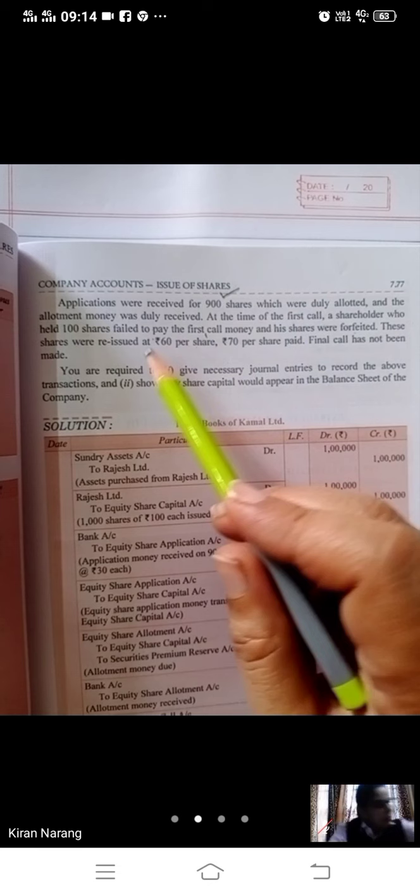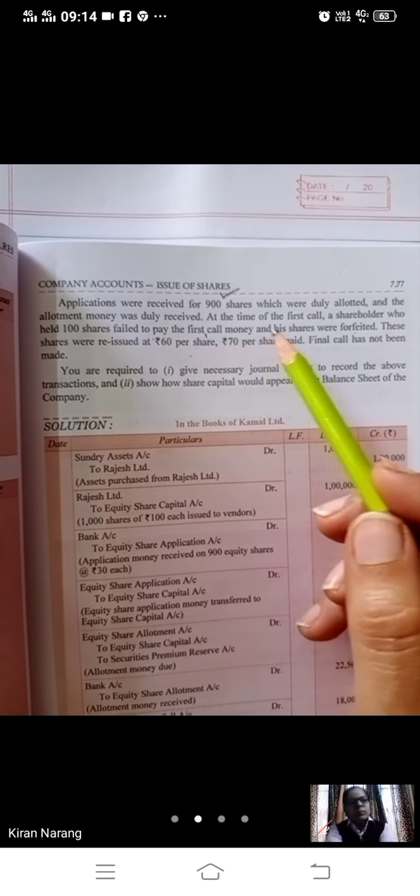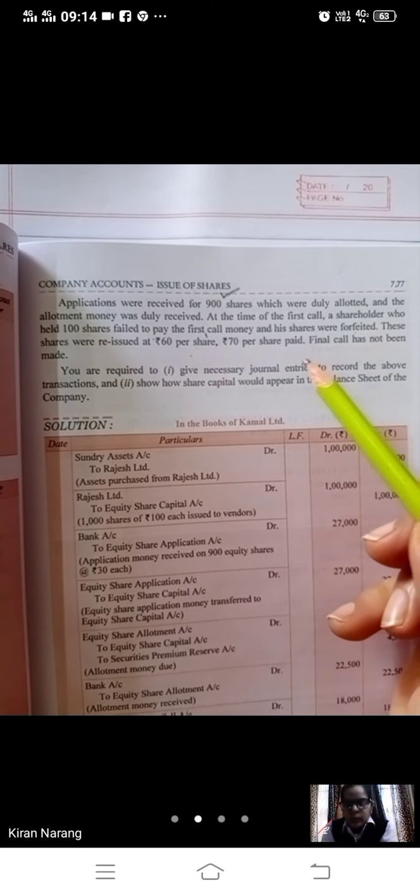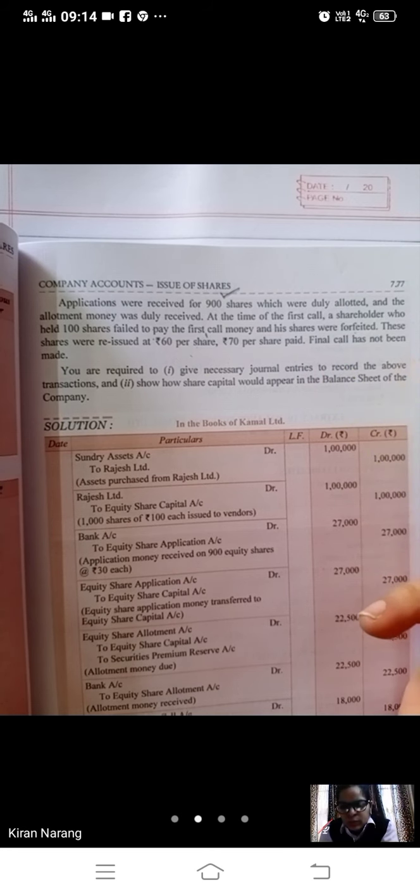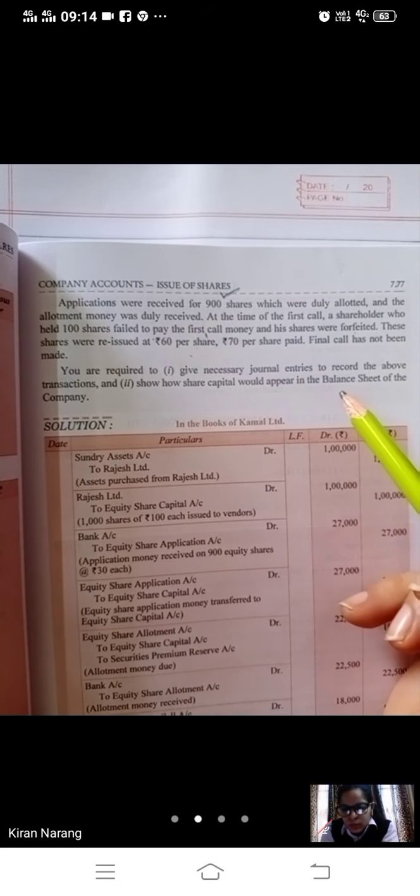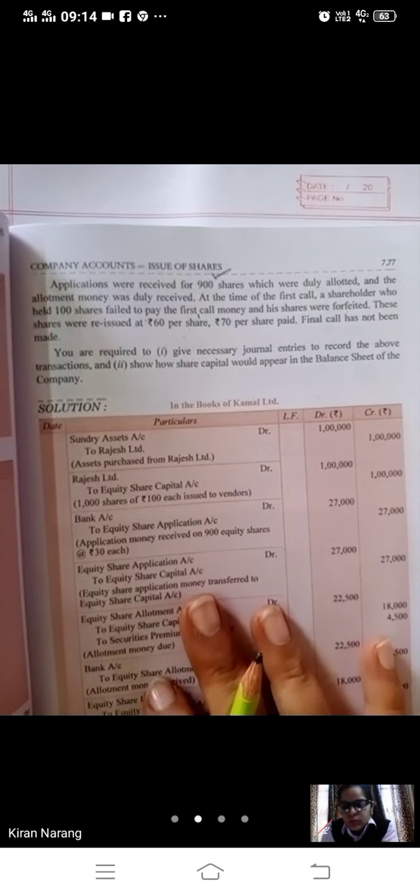And then these shares were reissued at rupees 60 and 70 per share paid. Final call has not been made by the company, so two entries are deleted because you don't have to do the final call. So you are required to give necessary journal entries and also show the share capital, how it would appear in the balance sheet of the company. So start with the journal entry.